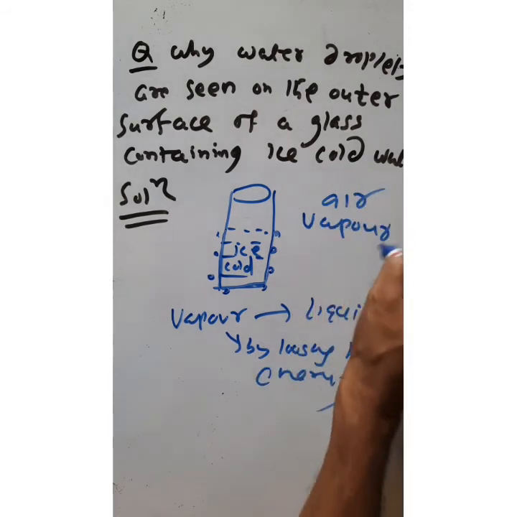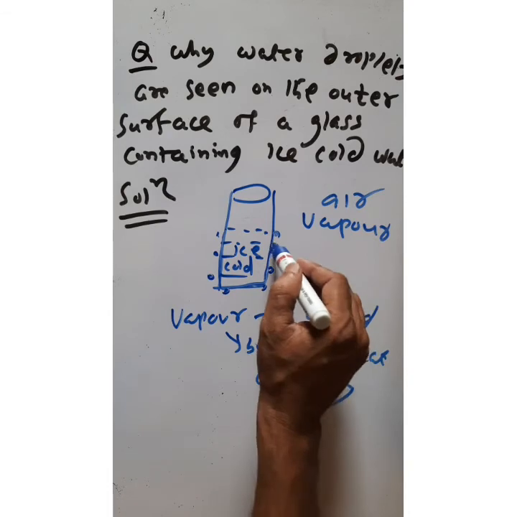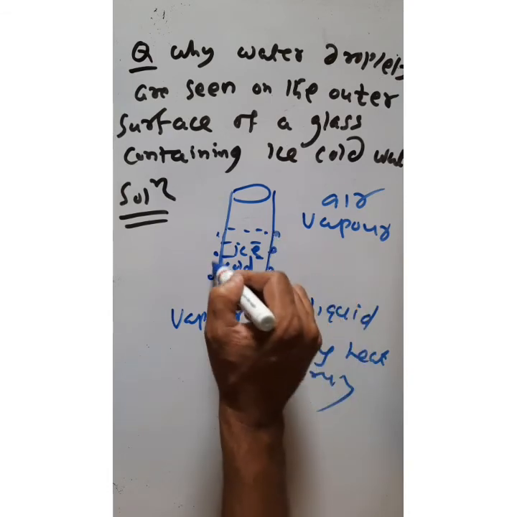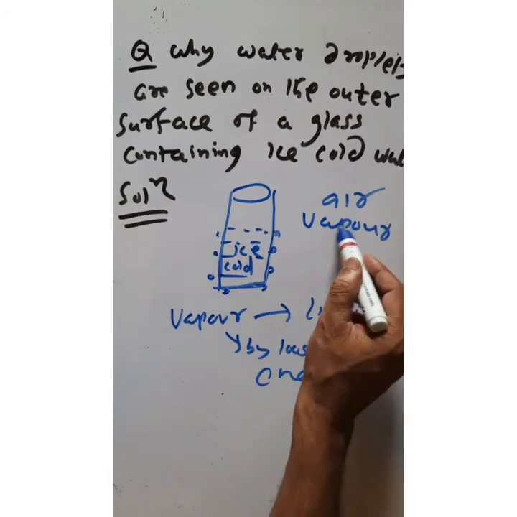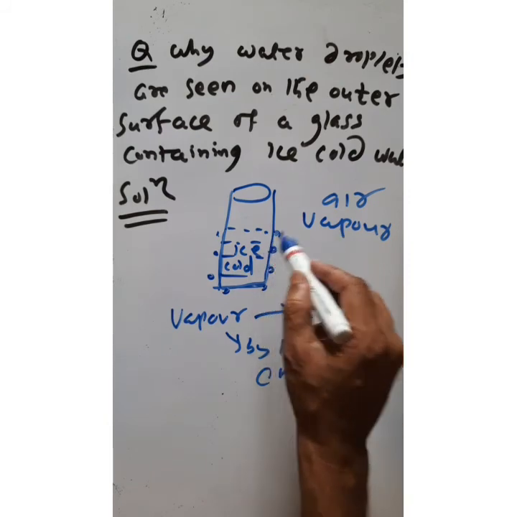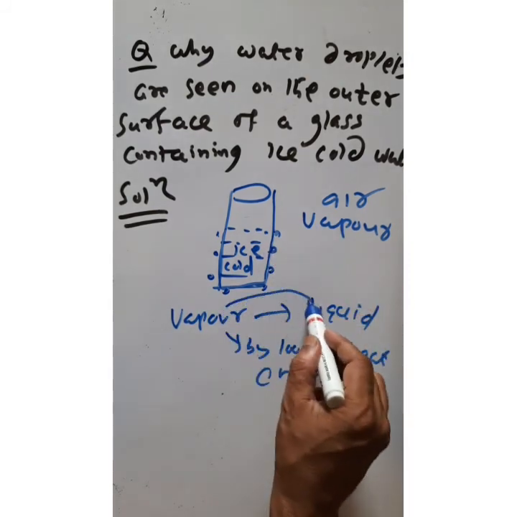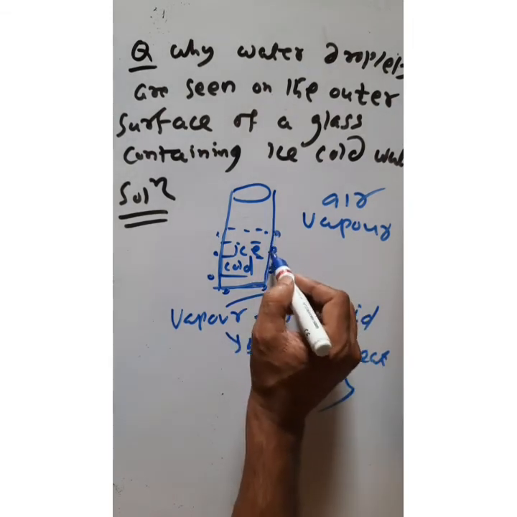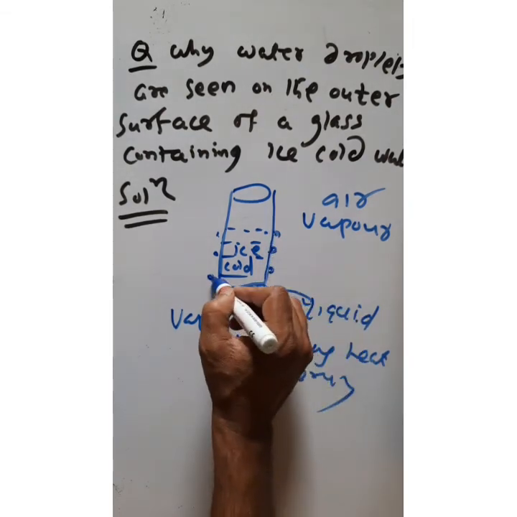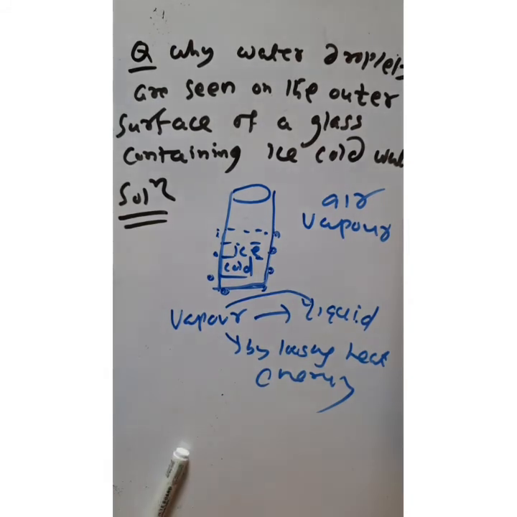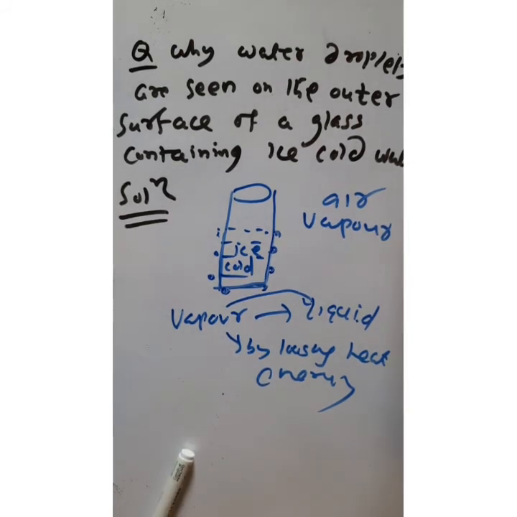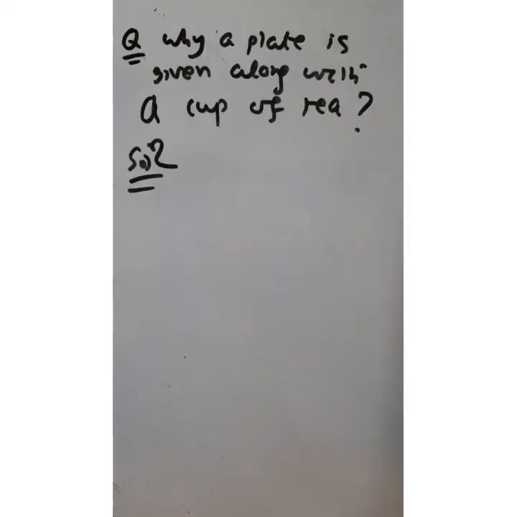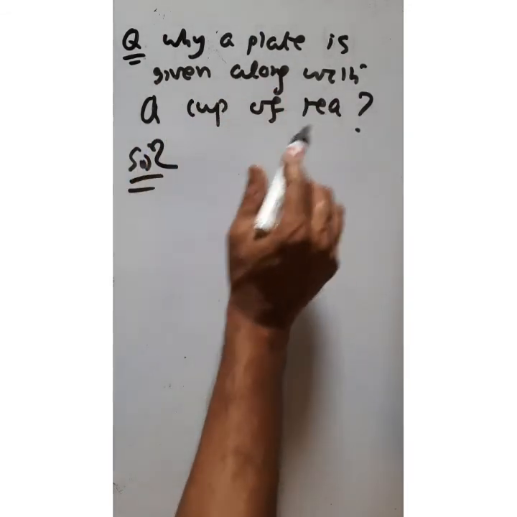Now see, this hot air vapor, when it is in contact with this cold water container, will lose heat energy. Then this vapor will convert to liquid, and we will observe the liquid particles collected on the surface of this container. So this is a practical example in our daily life.